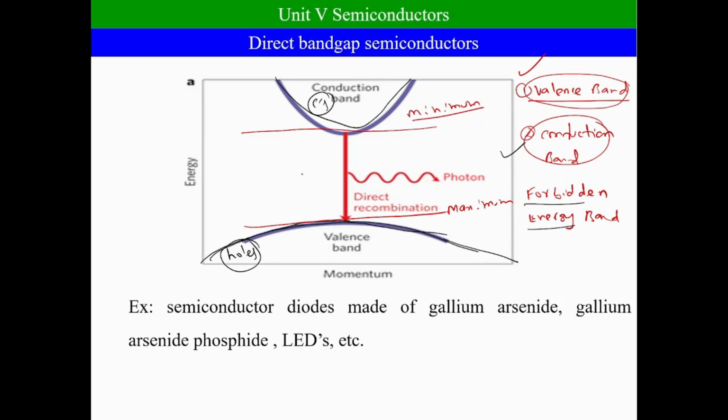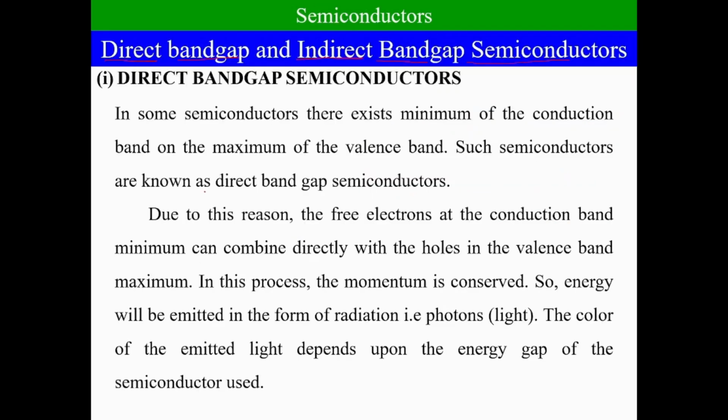In another way, we can say the semiconductors where the maximum of the valency band exists on top of the minimum of the conduction band are called direct band gap semiconductors. Because of this, the free electrons at the bottom of the conduction band, which are minimum, can combine directly with the holes in the valency band.